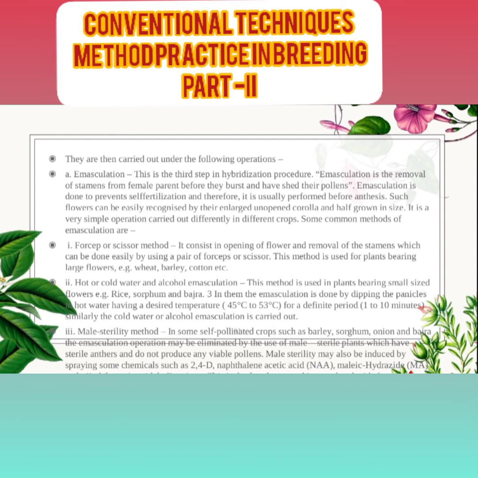Then there is hot and cold water and alcohol emasculation. In some flowers the stamen is very inconspicuous and minute. In such conditions we have to give a treatment of hot water, cold water and alcohol, due to which the stamen undergoes sterility or loses its living content, so that it is not able to make pollination. So there are three treatments we have to give: hot water, cold water and alcohol emasculation. This method is used in plants bearing small-sized flowers, for example rice, sorghum, bajra.